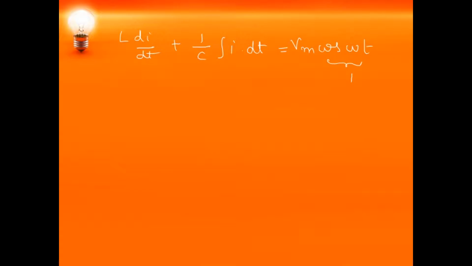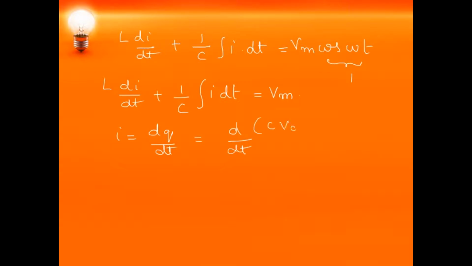So we will rewrite this expression as L di by dt plus 1 by C integral i dt is equal to Vm. We can write i as dq by dt, wherein we can express q in terms of capacitance, that is d by dt of C into Vc, where Vc is the voltage across the capacitor, which is the restriking voltage.